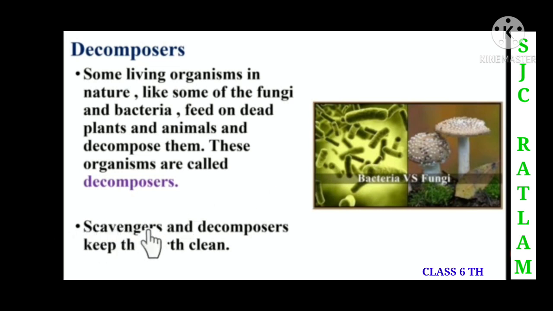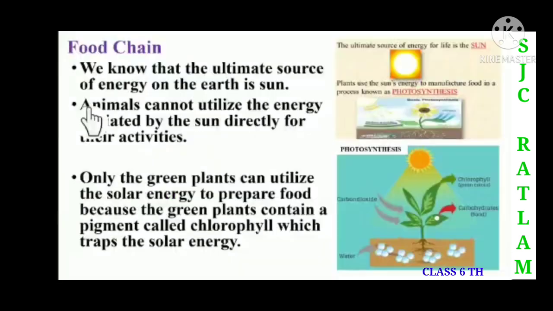Children, the scavengers and the decomposers keep the earth clean. Now you will see how the scavengers and decomposers keep the earth clean. They keep the earth clean by eating the dead bodies and body parts of animals. Because of that only they are able to keep the earth clean. When all the dead animals are eaten by these scavengers and decomposers, what will happen, children? You can see that the earth will be clean.